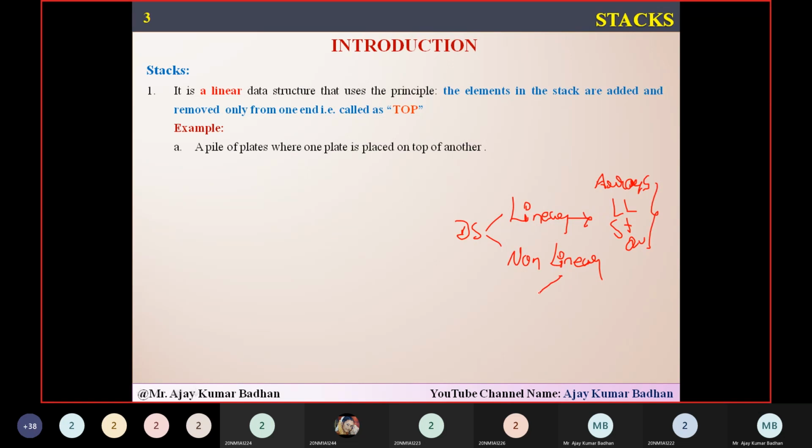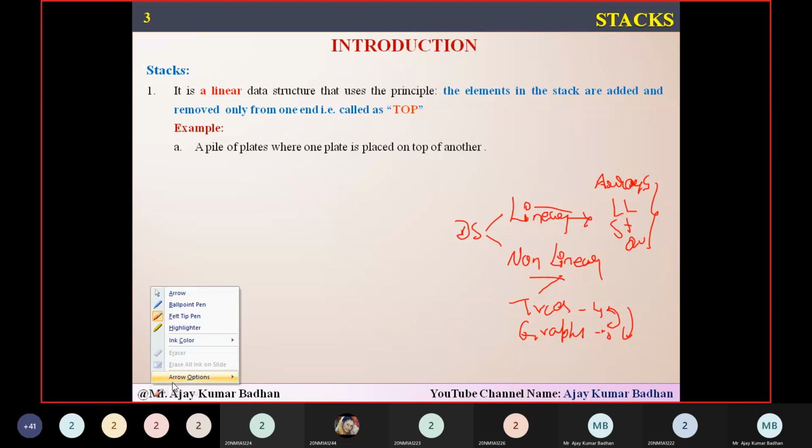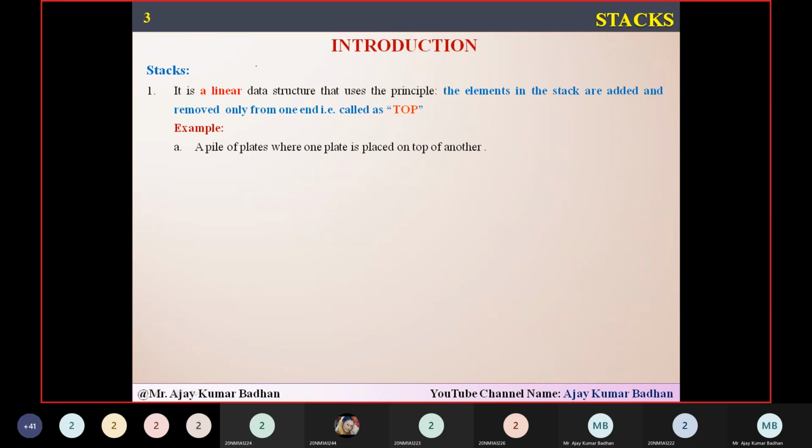But when I talk about non-linear data structures, the different non-linear data structures we have are nothing but trees, and then we have graphs. This is your fourth unit and this is your fifth unit, I guess, or vice versa, whatever it might be. So these two come under non-linear data structures. Whatever we are discussing till now related to stacks and queues is linear data structure. Trees and graphs are used for representing non-linear data structures.